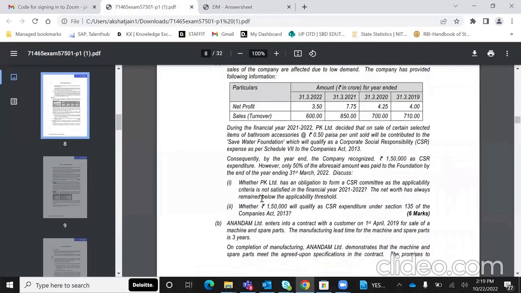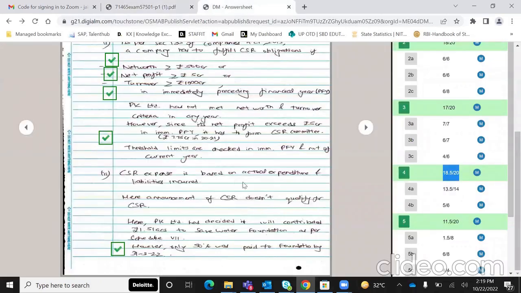Okay. Now second part, if you all see, whether 1,50,000 will qualify as CSR expenditure under section 135. तो क्या हुआ कि they said कि कोई भी हमारी बाथरूम एक्सेसरी सेल होगी उसमें हम लोग 0.5 कंट्रीब्यूट करेंगे फॉर सीएसआर. However, by year end, only 50% of aforesaid amount was paid. So इसमें आपको proper words लिखने की, mere announcement doesn't qualify. It's based on actual expenditure and liabilities incurred.